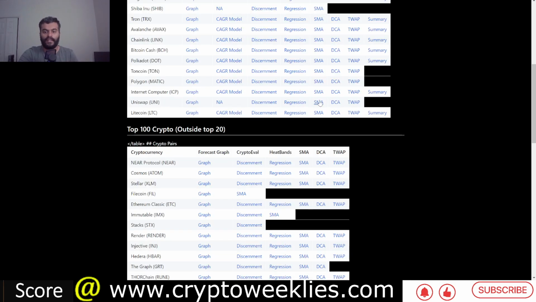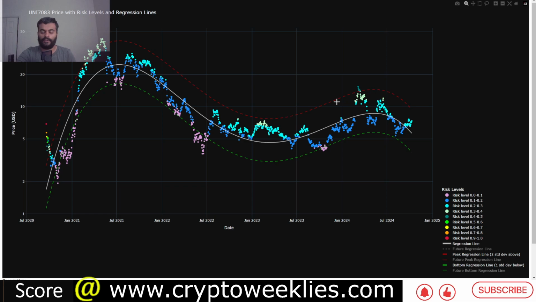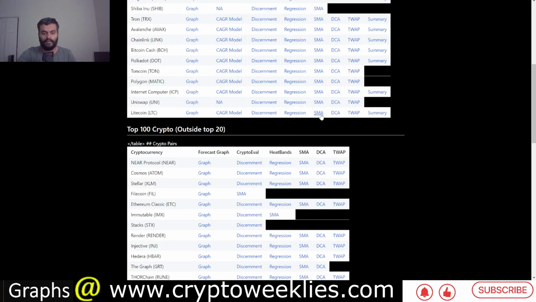In terms of analyzing the dollar cost average or the regression based model, per this model the risk is at around 0.33, the peak regression coming in at around $10, and again this is similar to the polynomial regression analysis with the 3 standard deviation ceilings and floors that we just analyzed. Per this model, again one third risk, 2/3 reward.